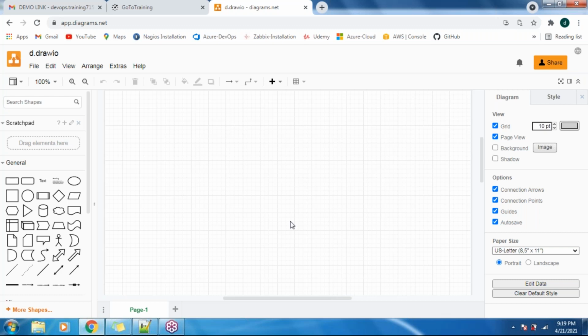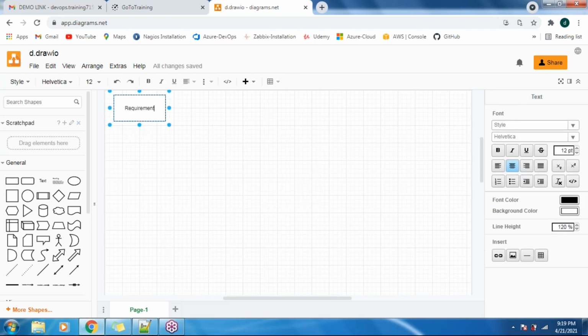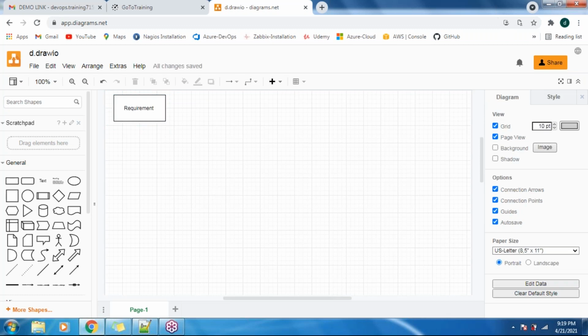So the first phase in a waterfall model is the requirement phase. Under this requirement phase, as I told you, we take the requirements from the client. Once we get the requirements, we interact with our developers and team leads, and then they are going to design the application.